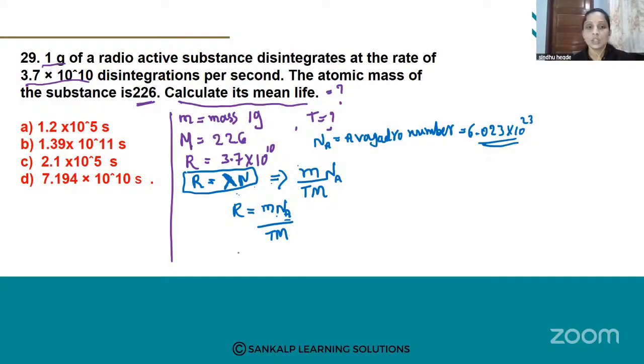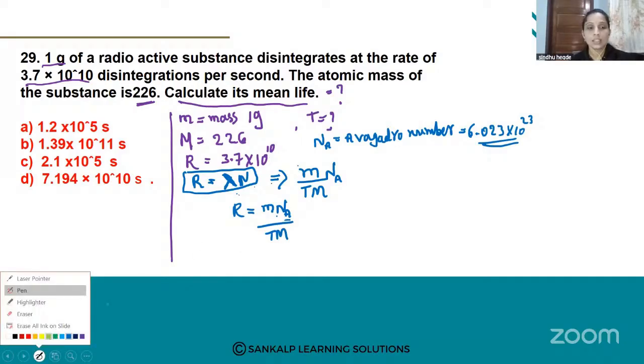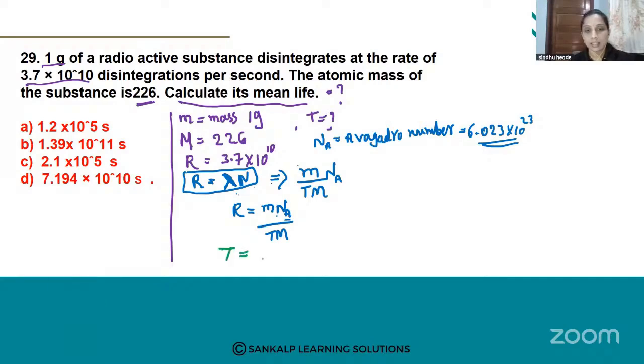That is T. So T is equal to, if we convert, then cross multiply these things: M NA by R into M. Okay, this is the mean lifetime formula. This is the mean life formula to calculate for the above question. So the formula is T is equal to M NA by R into M.